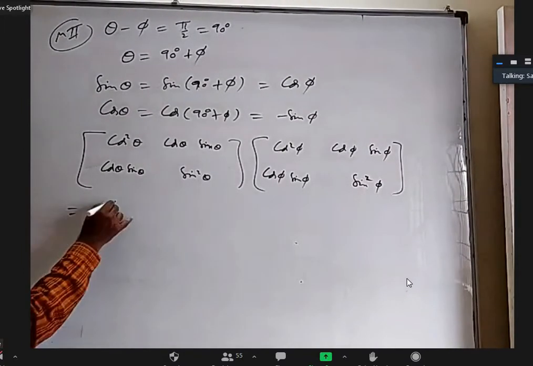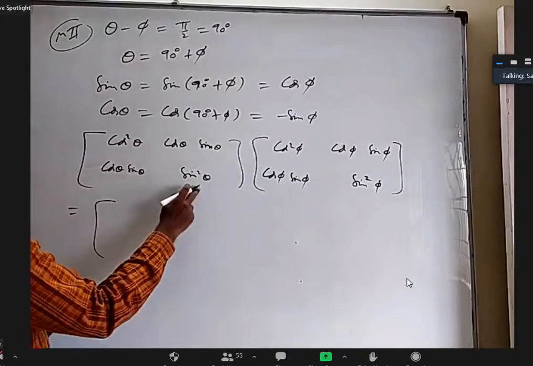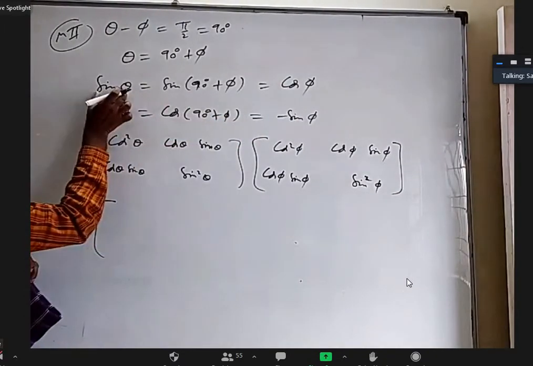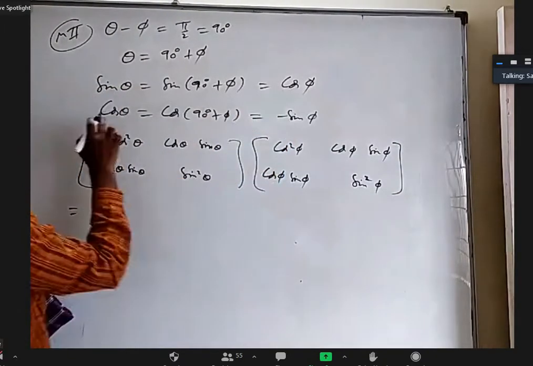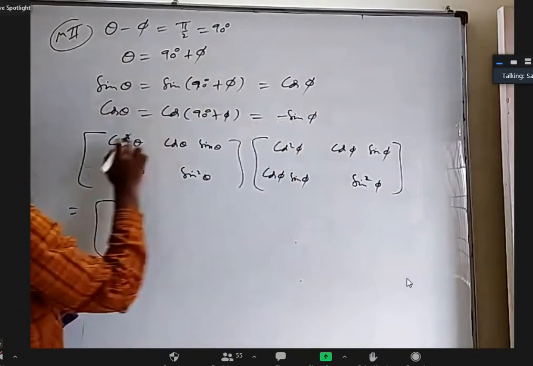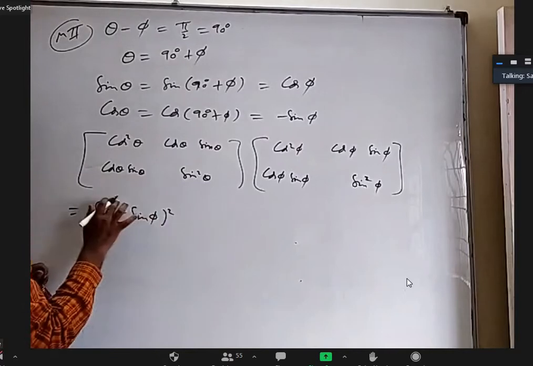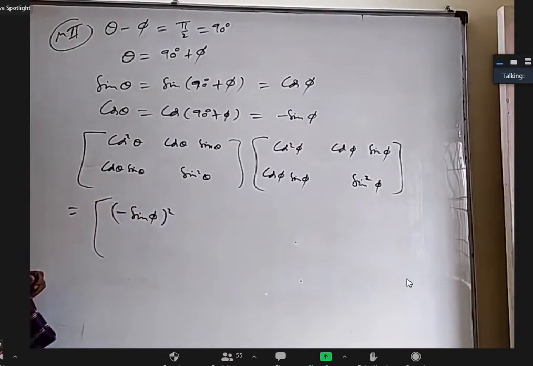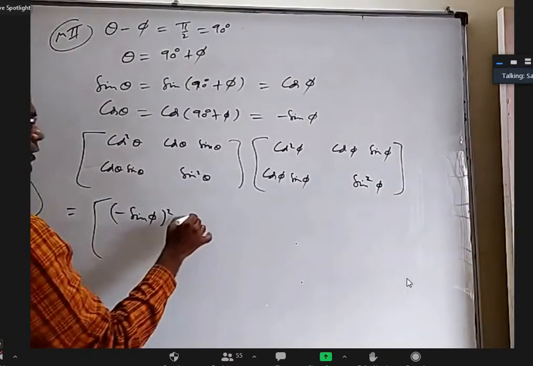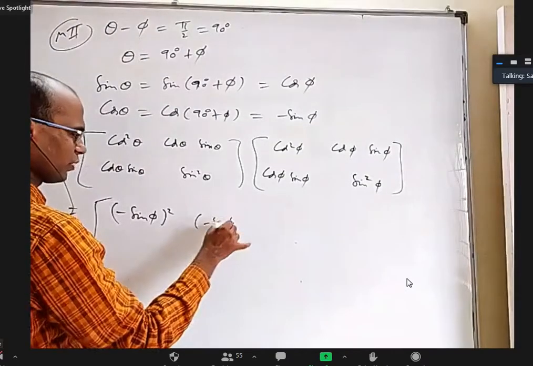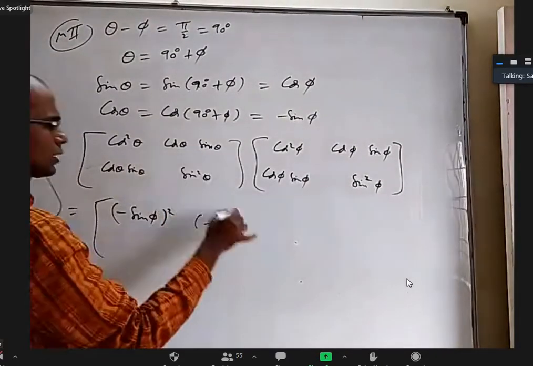Okay, now I am going to remove all these things in terms of theta and write in terms of phi. Wherever sin theta is there, I'll write cos phi. Wherever cos theta is there, I'll write minus sin phi. So this is going to be minus sin phi whole square. This is going to be minus sin phi into cos phi.